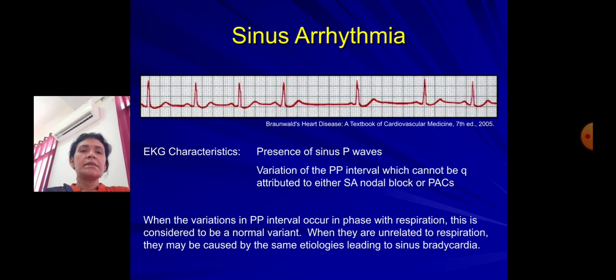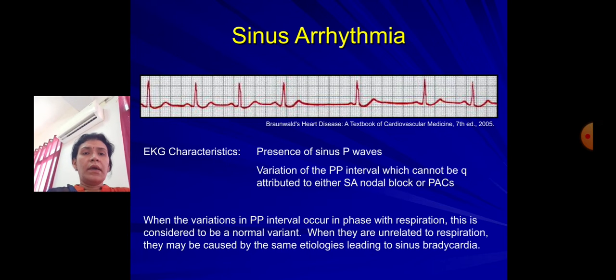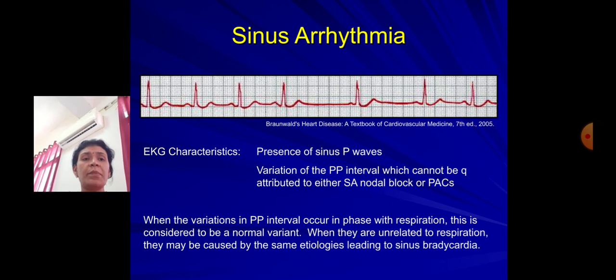Coming to sinus arrhythmias. ECG characteristics: the presence of a sinus P wave will be there. Whenever we have sinus arrhythmia, there will be a sinus P wave, normal P wave morphology, but there is variation of the PP interval, which cannot be attributed to either SA nodal block or premature atrial complexes.